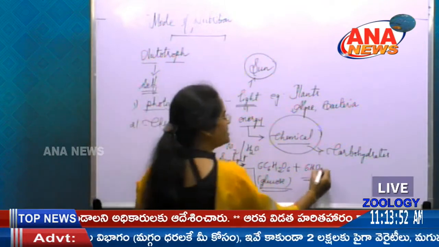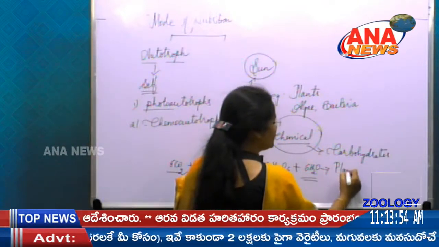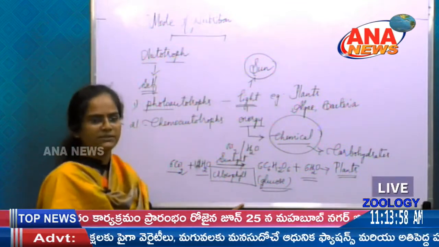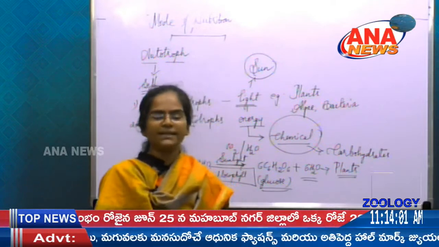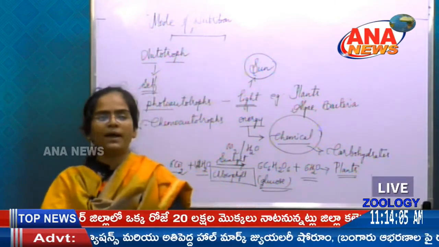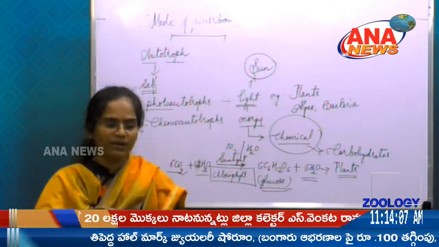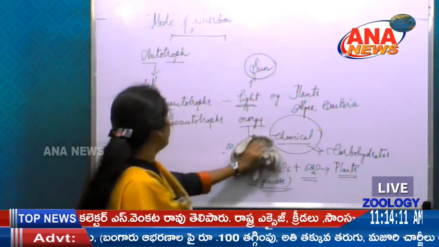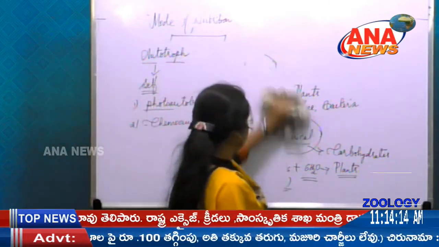This occurs in plants, and we call the process photosynthesis. Photo means light, so by taking the light, the food is synthesized and it is used by all the organisms and even human beings also. So next it is autotrophs.